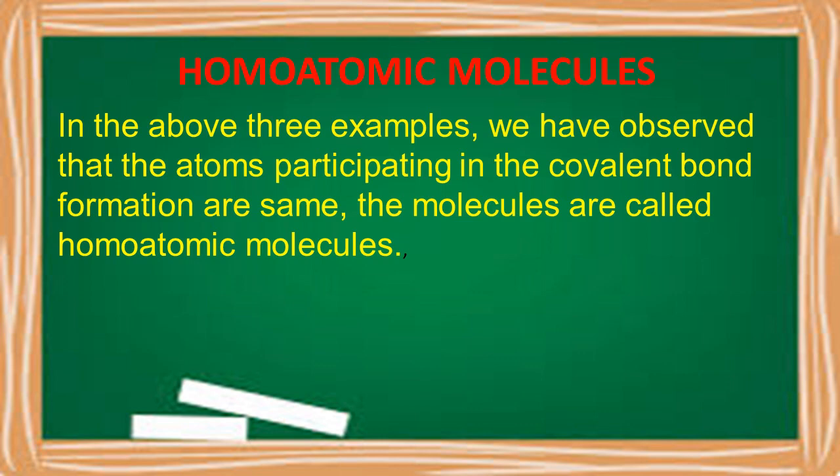Homoatomic molecules are those molecules in which similar atoms participate, where we can see the sharing of electrons between them. The bond that exists is what we call a covalent bond. The examples I quoted, oxygen, nitrogen and chlorine, are all examples of homoatomic molecules, because similar atoms are shared between them.